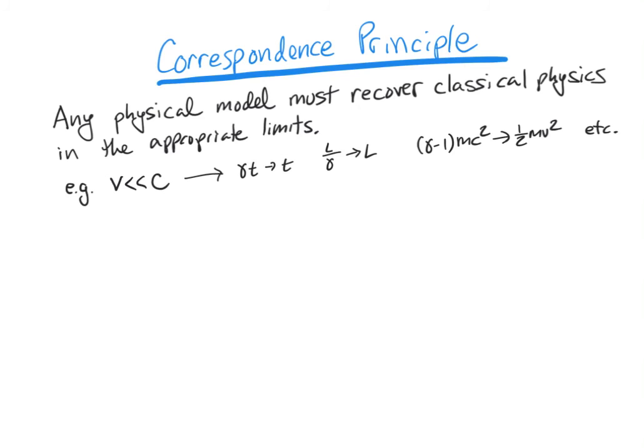For example, in classical mechanics, we know that the momentum of a system is equal to its mass times its velocity, which is the derivative of position with respect to time. Well, it turns out that in quantum mechanics, this equation is still satisfied, but what is momentum and what is position?